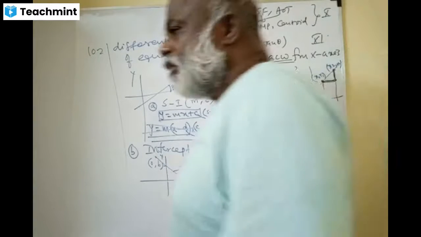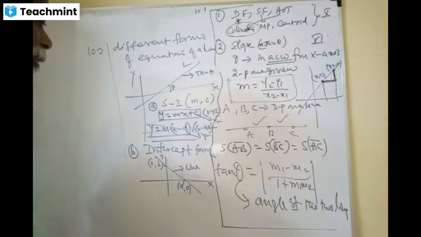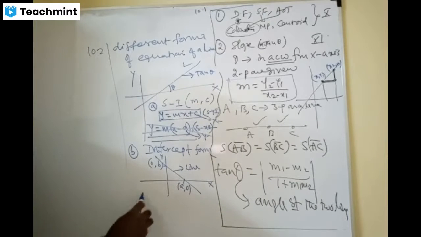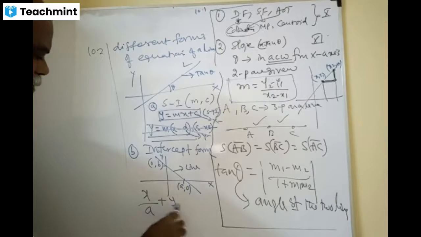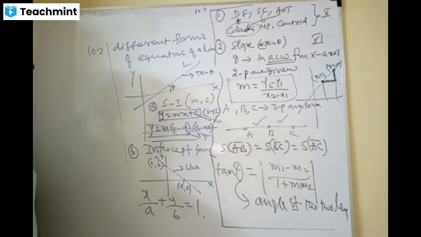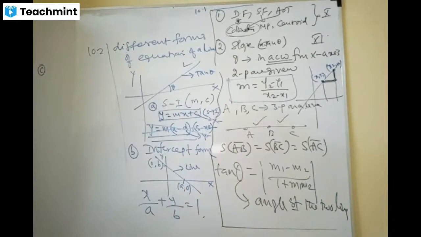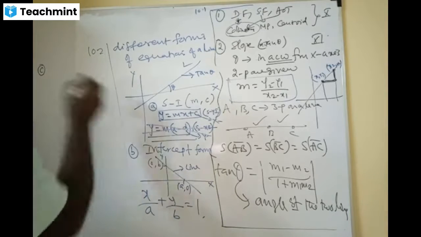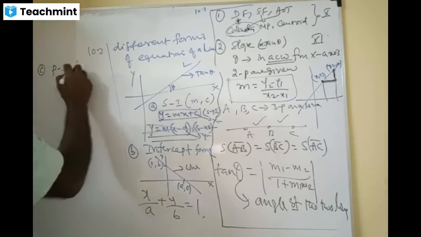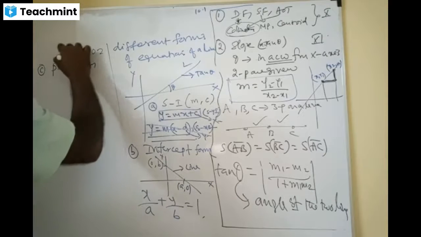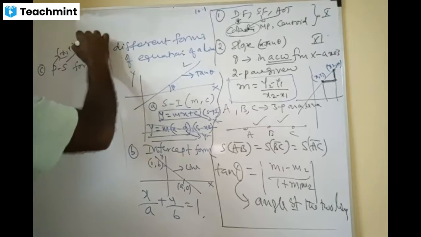Come on, tell me the equation. x by a plus y by b equals 1. That's great, brilliant. Okay, next form, C. Anybody, please. Point slope form. The point is (x1, y1), and the slope is m.